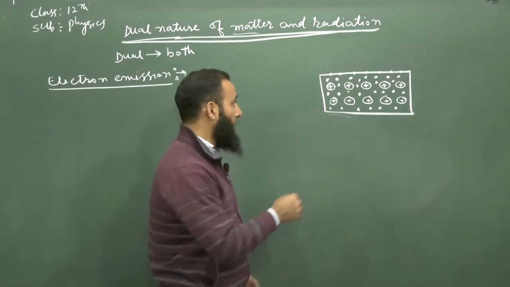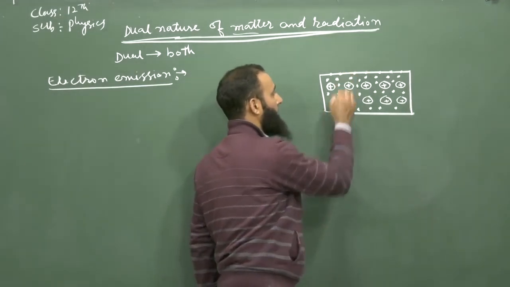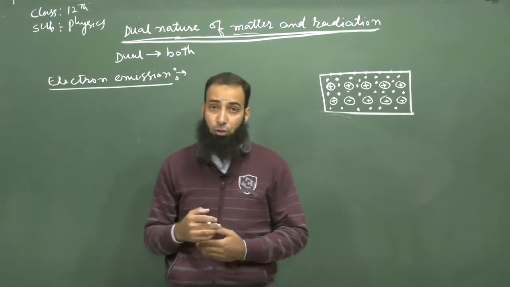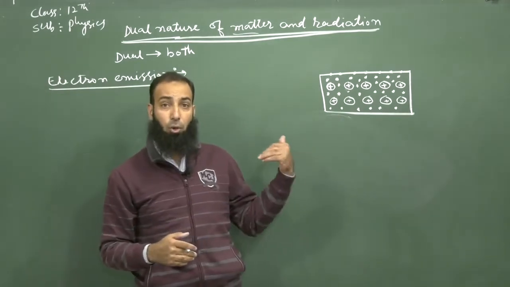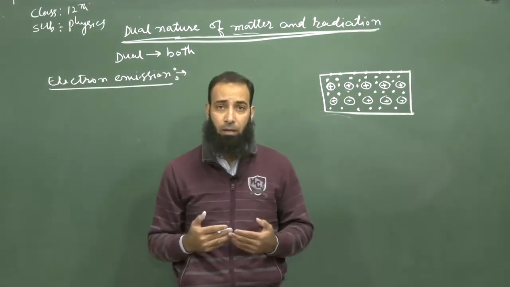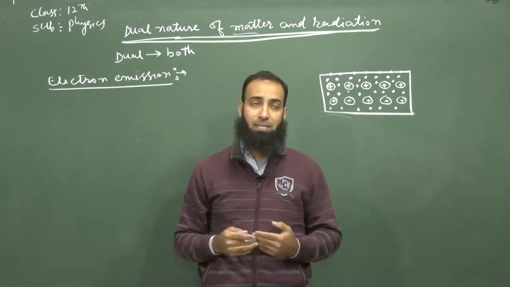Thus, the minimum energy that is to be supplied to these electrons so that they can come out from the metal is known as the work function.